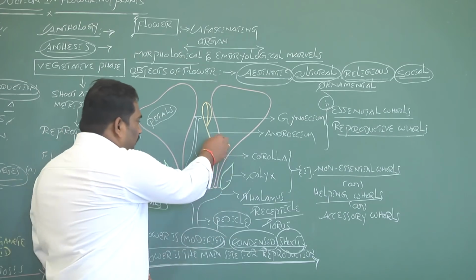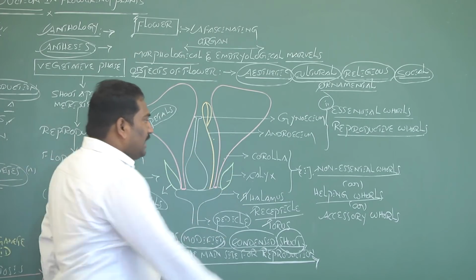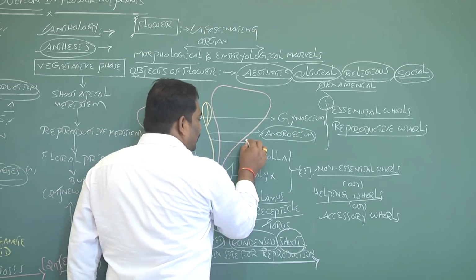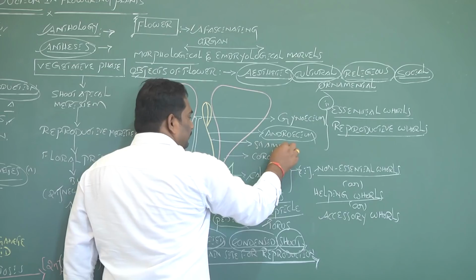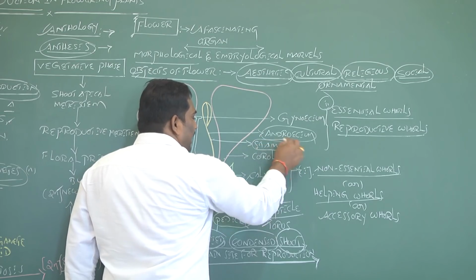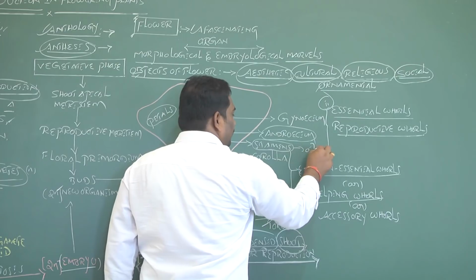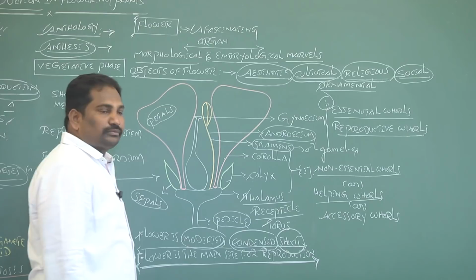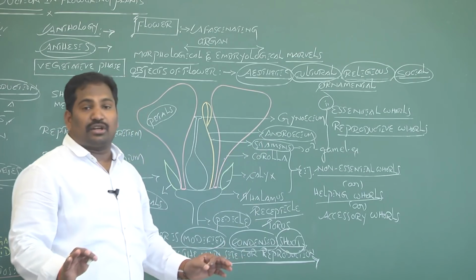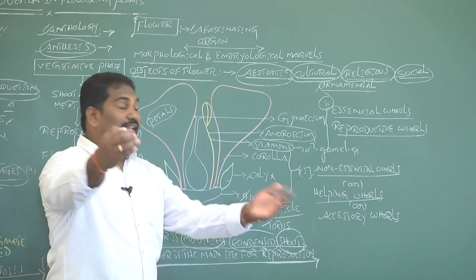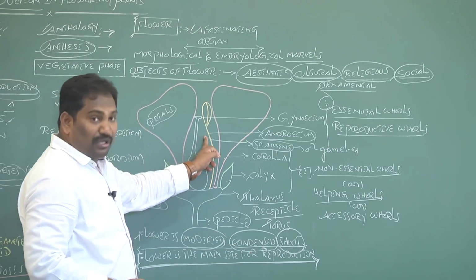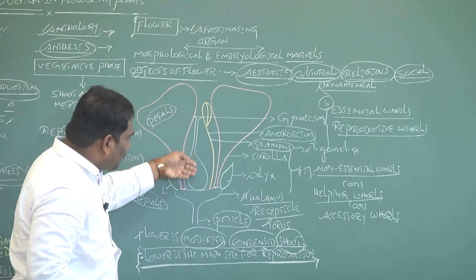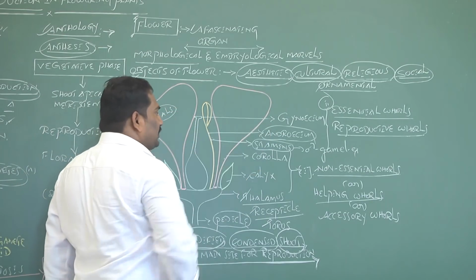Now the third whorl of a bisexual flower is called androecium. The units of androecium are called stamens. These stamens are responsible for the formation of male gametes during sexual reproduction. That's why androecium is a male sex organ. The innermost or fourth whorl of a bisexual flower is called gynoecium.